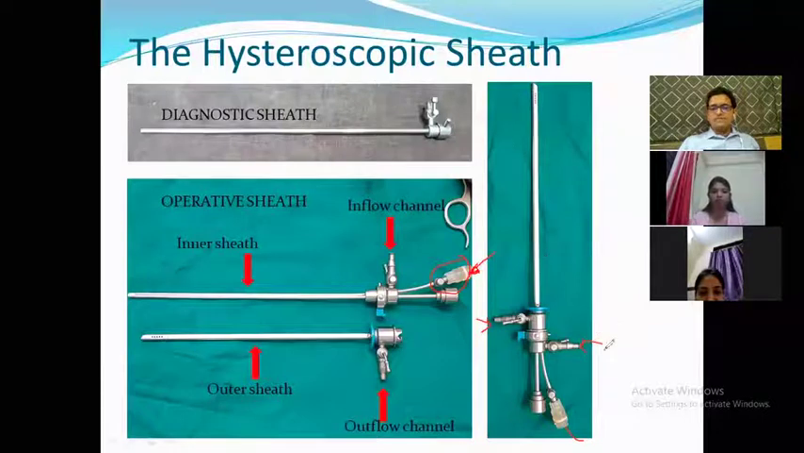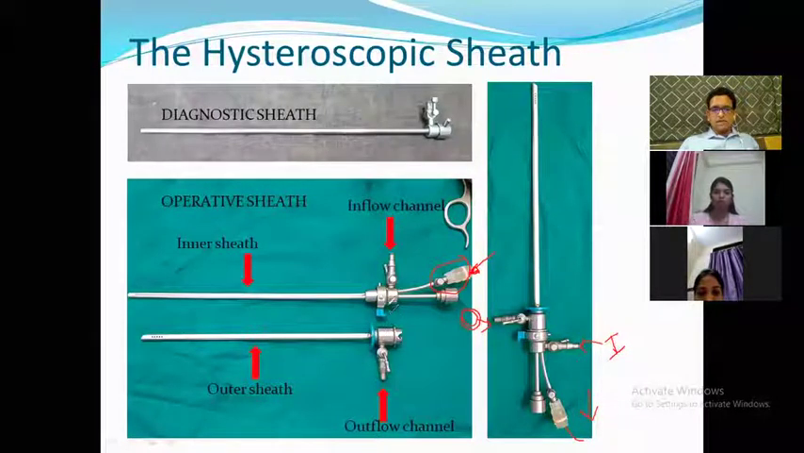But in any case, it is worthwhile to remember that the port which is closer to the surgeon, so if I am the surgeon and I am on this side, the port which is closer to the surgeon is the inflow. The port which is away from the surgeon is the outflow. Of course, you have to hold the telescope correctly with the eyepiece facing towards you, otherwise that will all go wrong. But the port that is towards the surgeon is the inflow, port away from the surgeon is the outflow. So I hope you understood the assembly.